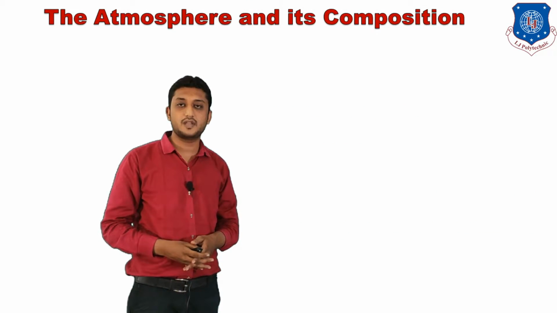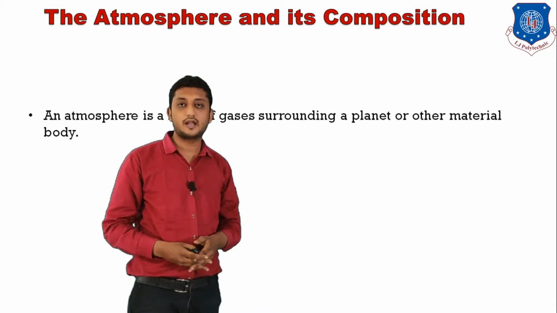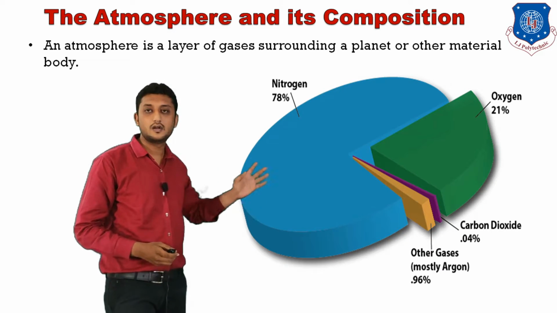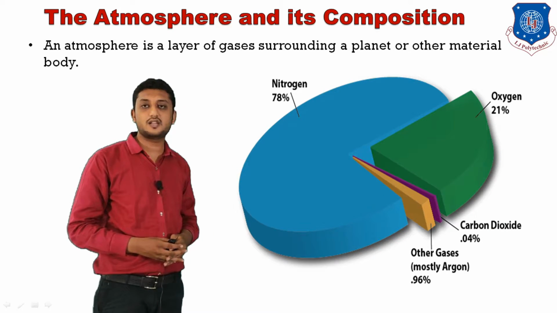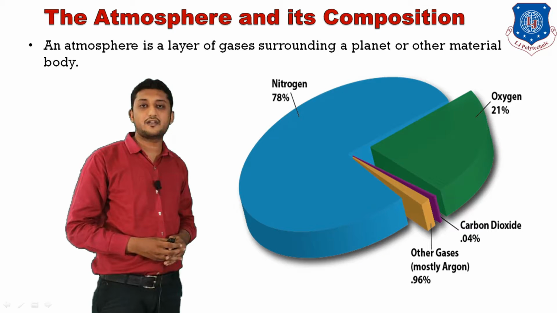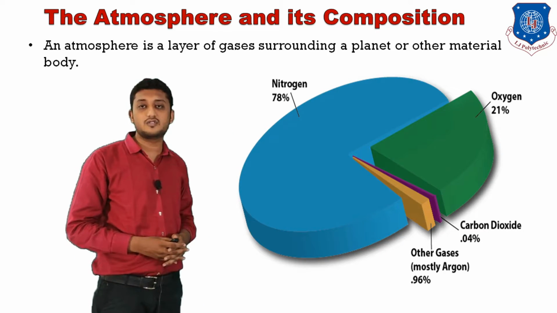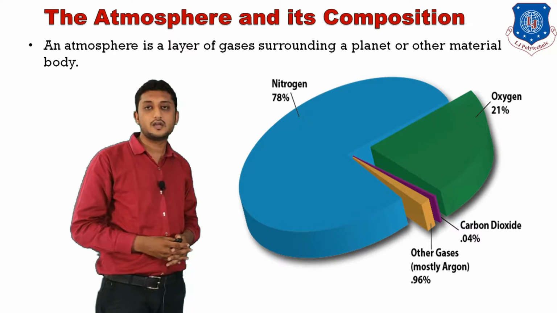Beginning with the atmosphere and composition, a question arises in our mind: what is atmosphere? Atmosphere is a layer surrounding the surface of the earth which consists of nitrogen, oxygen and other gases. Let us see the composition. Nitrogen comprises 78%, oxygen comprises 21%, and other gases, which include argon, carbon dioxide, helium, krypton, etc., comprise the remaining 1%.